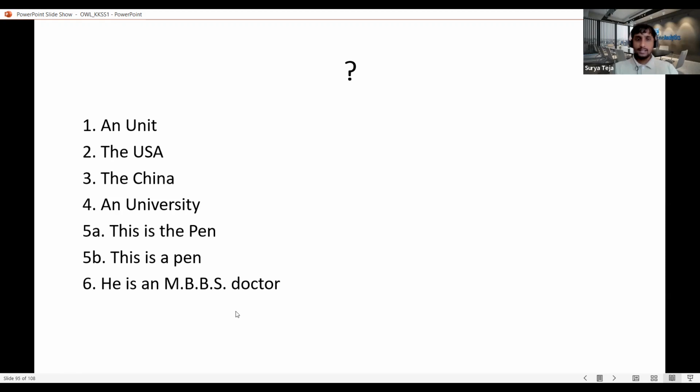We'll get into that, and we'll see the final example here, which is: he is an MBBS doctor. Can anyone say if this is right or wrong?